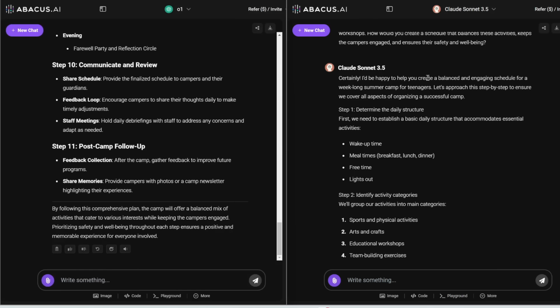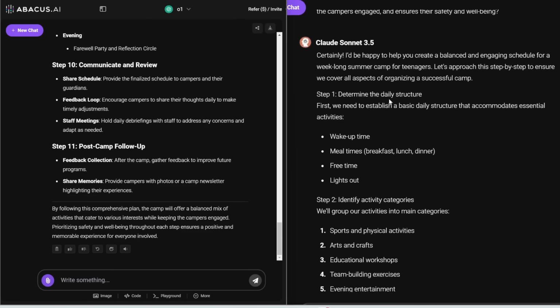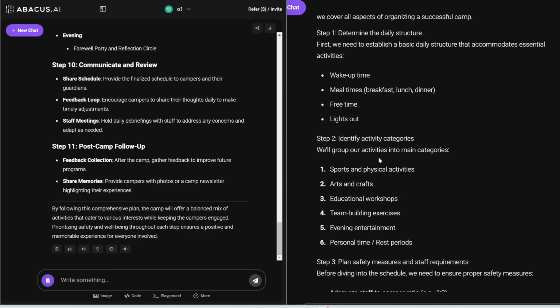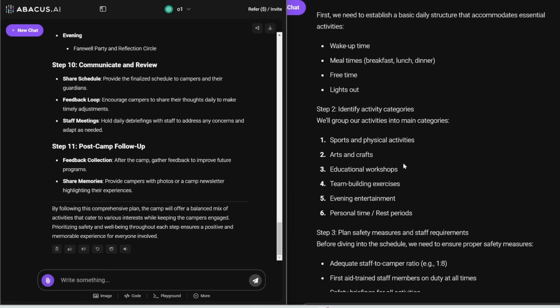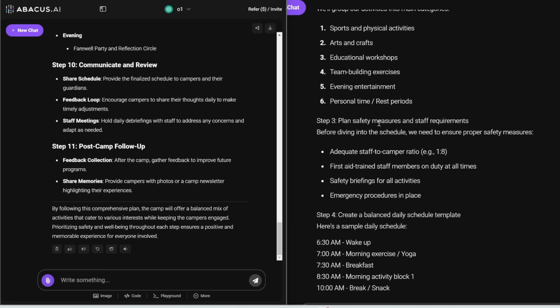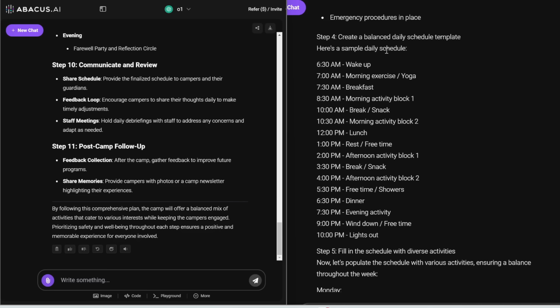All right, let's see the response of Claude 3.5 Sonnet. So, all right, step 1, determine the daily structure. It should look like this. Identify activity categories. It can look like this. So there's sports and physical activities, arts and crafts, educational workshops, etc. Plan the safety measures and staff requirements. Okay. And then here's a sample daily structure.